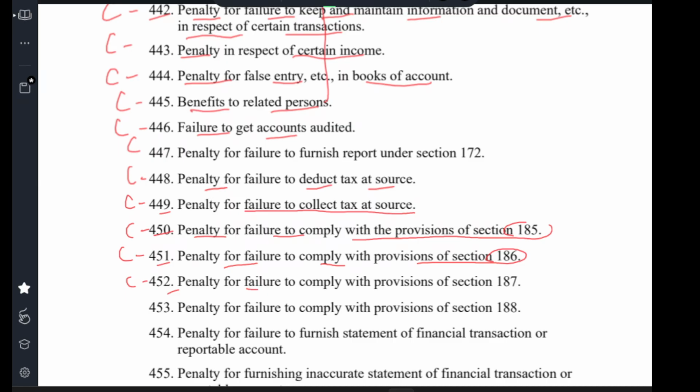Clause 452, penalty for failure to comply with the provision of section 187. Clause 453, penalty for failure to comply with the provision of section 188. Clause 454, penalty for failure to furnish statement of financial transaction or reportable account. Clause 455, penalty for furnishing inaccurate statement of financial transaction or reportable account.